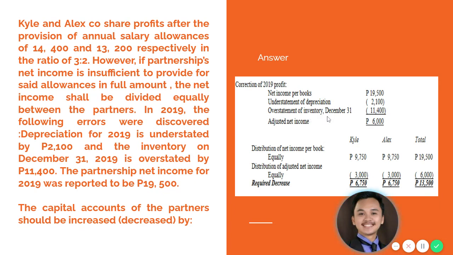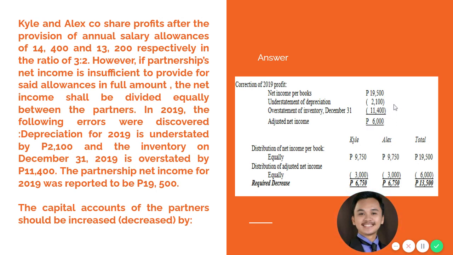And then overstatement of inventory, or overstatement of ending inventory. Overstatement of your inventory gives you also an overstatement of your net income. So therefore, to adjust, you need to deduct 11,400 to your net income per books. So to compute, you have 19,500 minus 21 minus 11,400. So your adjusted net income will be 6,000.